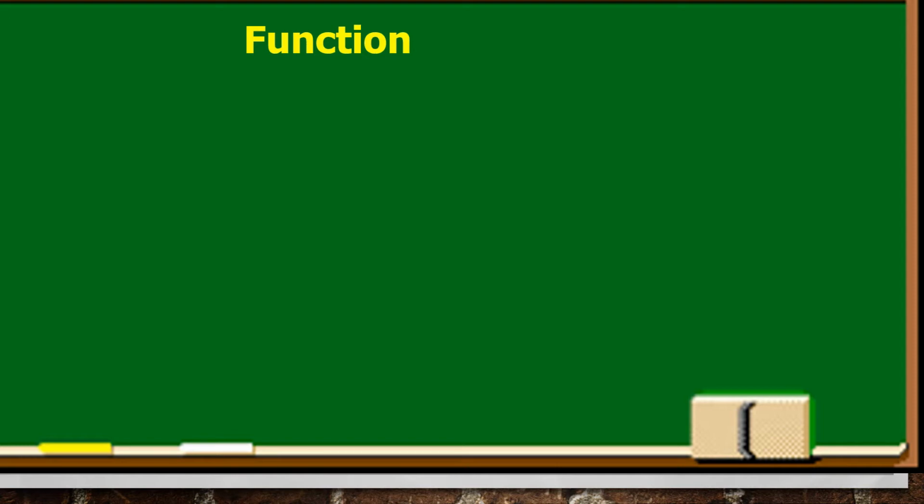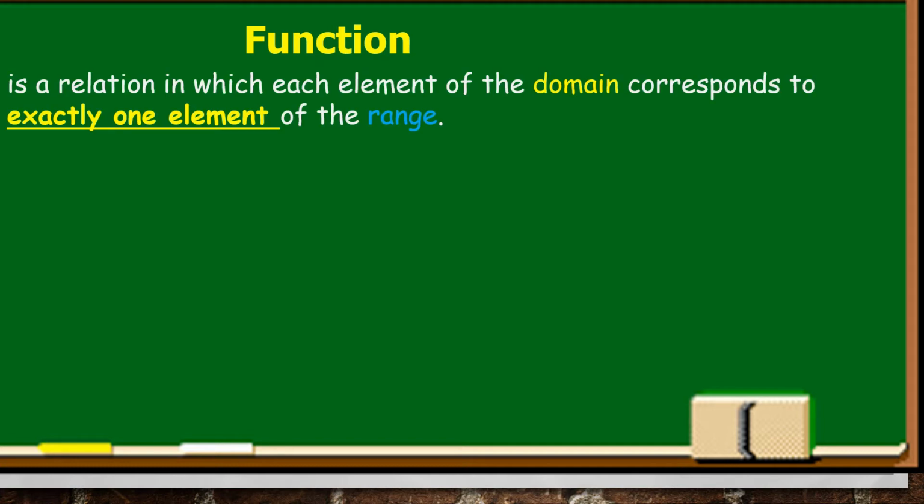So, now, what is a function? So, we discussed already what is a relation. Now, what is a function? So, function is also a relation. It's a kind of relation. So, it's a relation in which each element of the domain corresponds to exactly one element of the range. That is a function. So, each element of the domain corresponds to exactly one element of the range.